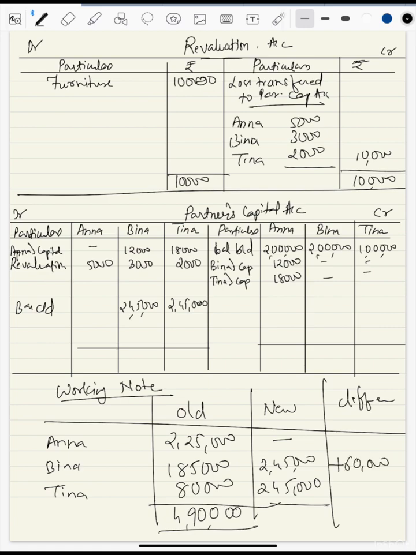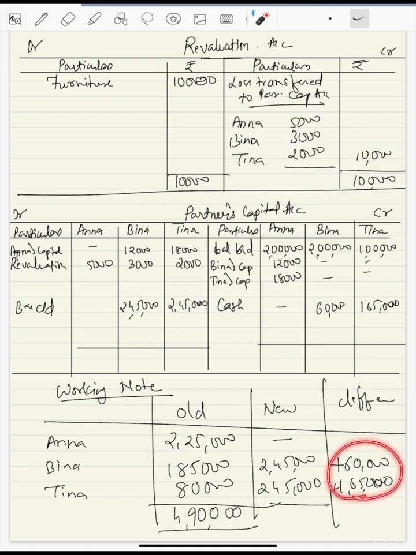And Tina has only 80,000, but her capital should be 2 lakh 45. So if we subtract, we'll get 1 lakh 65. She will also bring 1 lakh 65,000 cash. Okay. So come to the partners' capital account, write down cash. Bina is going to bring 60,000 and Tina is going to bring 1,65,000. And note this, if you add both these amounts, the total is going to be 2,25,000, which we have to